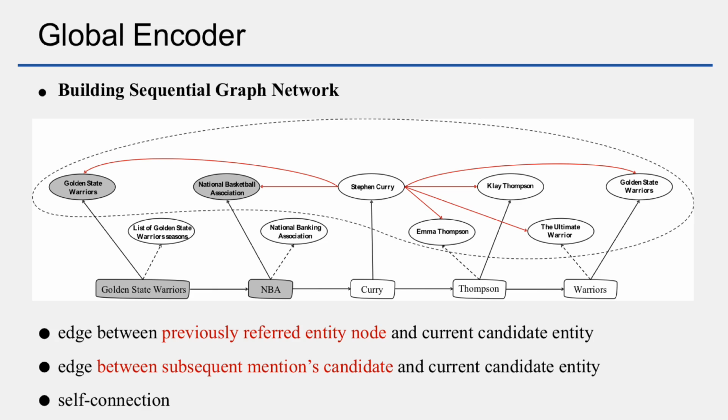At the same time, we define three types of edges between pairs of nodes: an edge between the previously referred entity node and the current candidate entity, an edge between the subsequent mentioned candidate and the current candidate entity, and a self-connection.